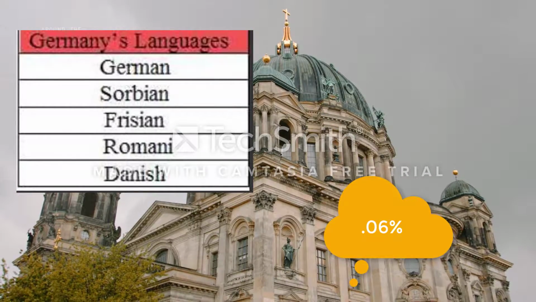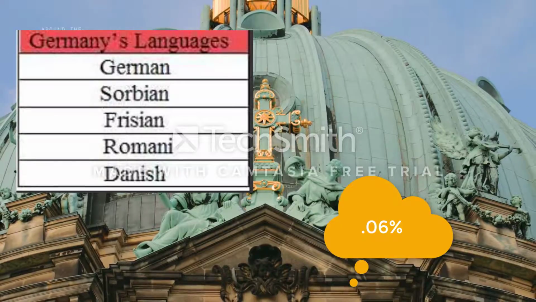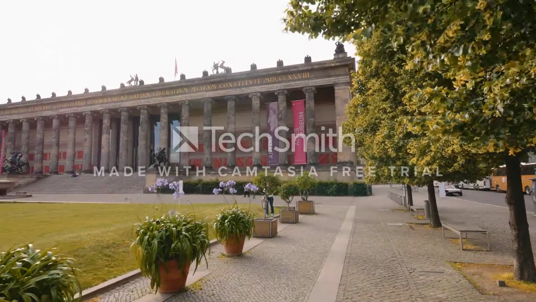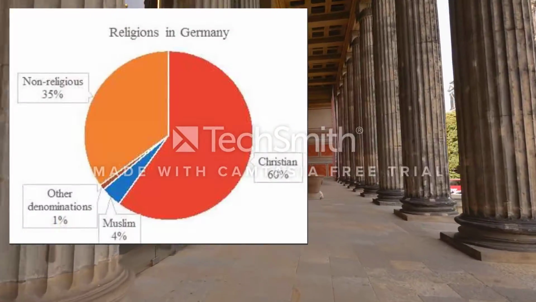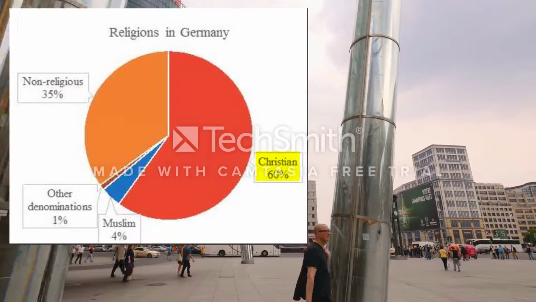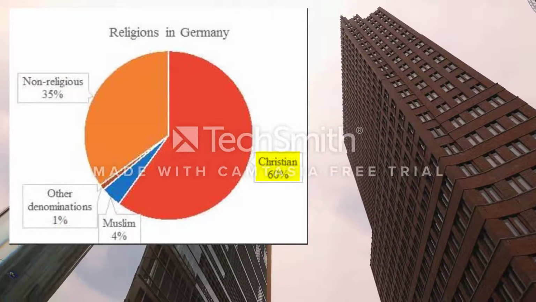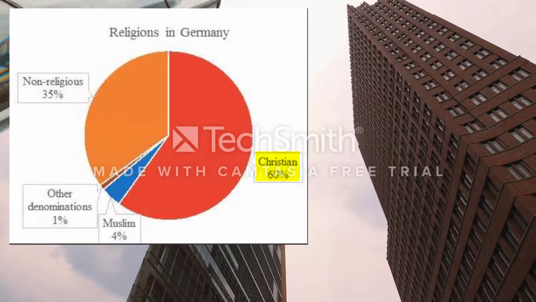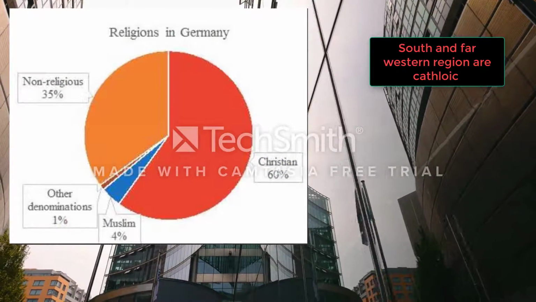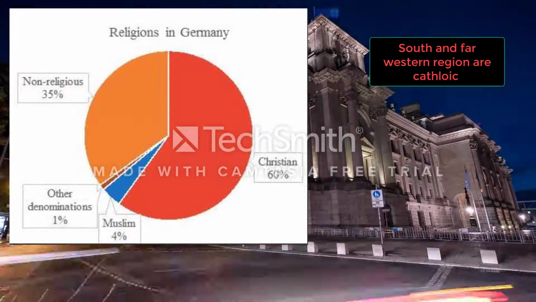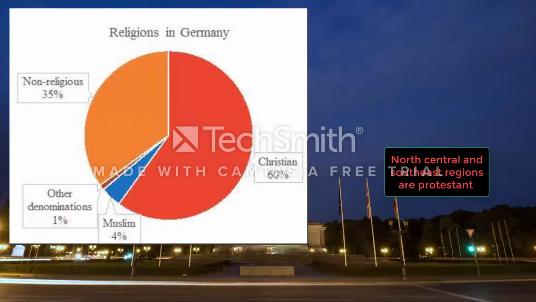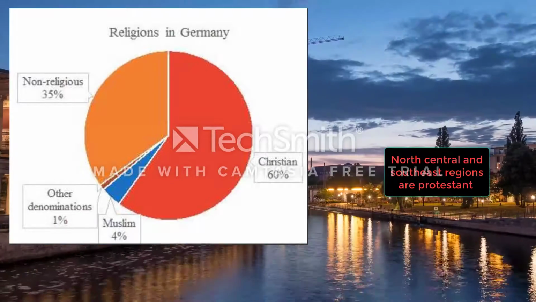and 0.06% speaking Danish. A little over 60% of Germans identify as Christians, with the 2 main Christian churches, the Catholics and the Protestants. Certain geographic areas of Germany tend to have more Catholics or Protestants. The south and far western regions are predominantly Catholic, and the north, central, and southeast regions are mostly Protestant.